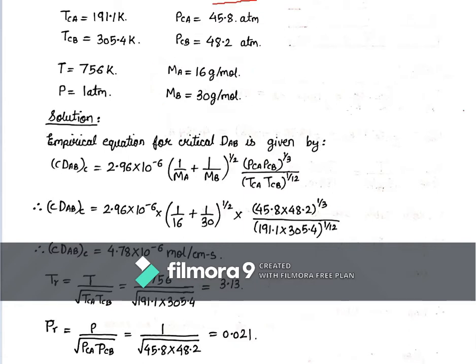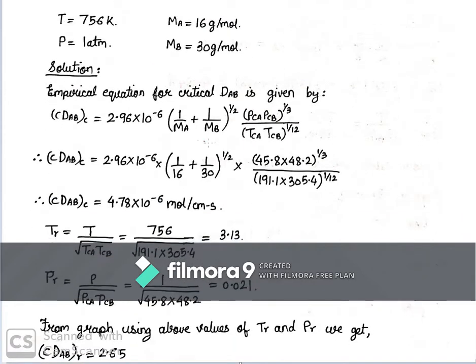Beginning with the solution, the empirical equation for critical diffusivity is given by the following equation. Substituting all values, we get the value of critical diffusivity. Now we find reduced temperature and reduced pressure using the given two equations.